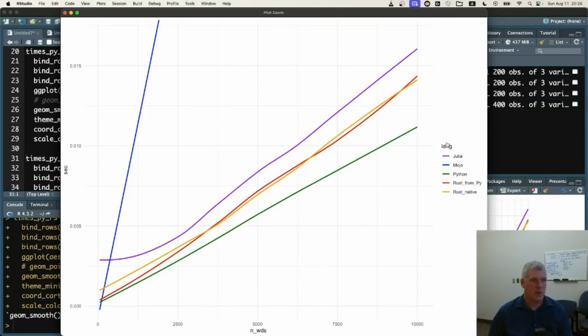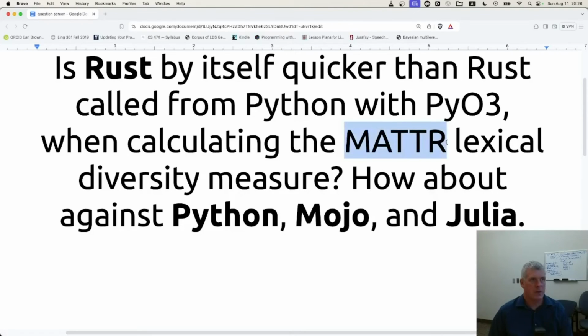Let's answer our questions. Go back to our question: is Rust by itself quicker than Rust called from Python with PyO3 when calculating the MATTR lexical diversity measure? No, it's not. It's basically right on top of itself. And so my thought is perhaps the overhead of having Python call Rust is pretty limited, and it gets kind of swallowed up the more words you put in.